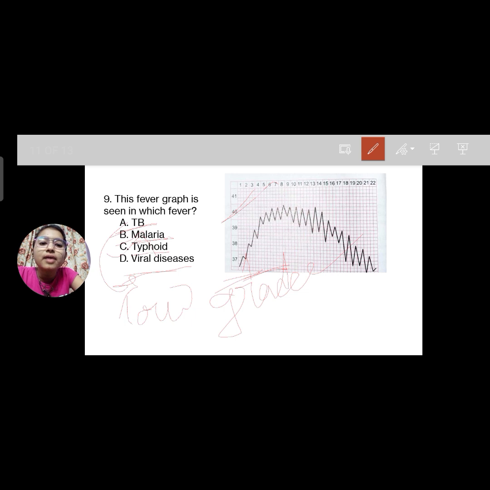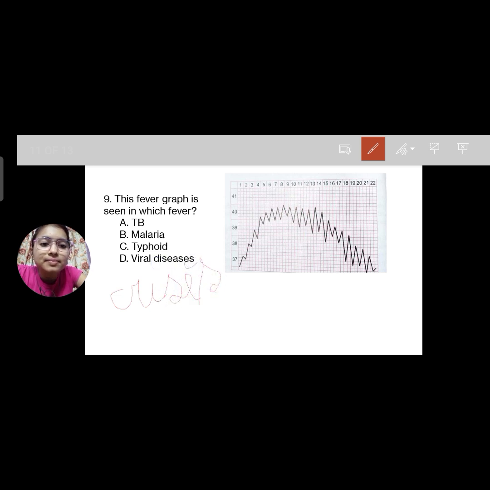And in viral disease এর ক্ষেত্রে আমরা কোন ফিভারটা দেখতে পাবো? The step ladder fever, where the temperature decreases in a zigzag manner. In fever we have to know two terms, crisis and lysis. So what is crisis?